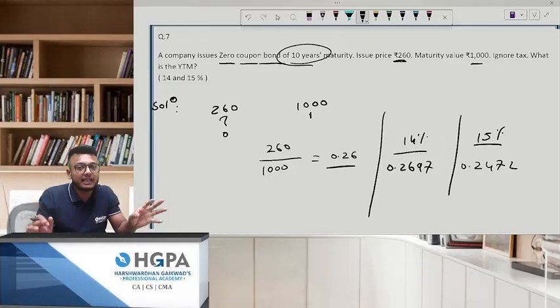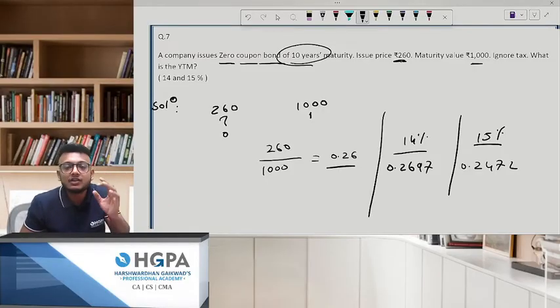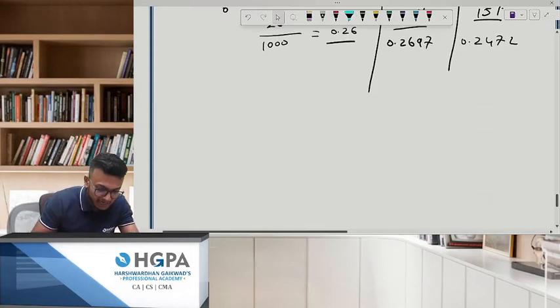Now the best thing is interpolation. What is interpolation? If you remember IRR, for IRR we need two things: one positive NPV, one negative NPV. Can we do it? Yes, we can do it.